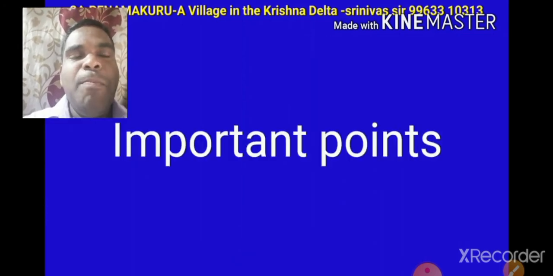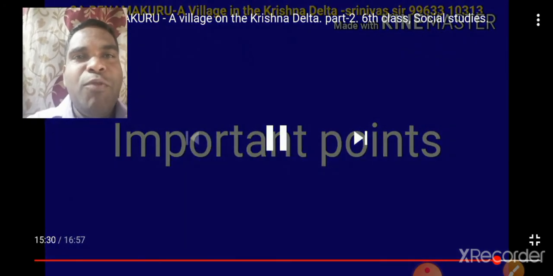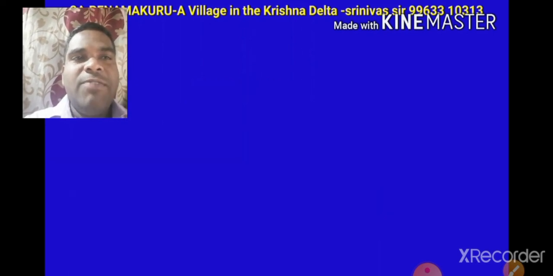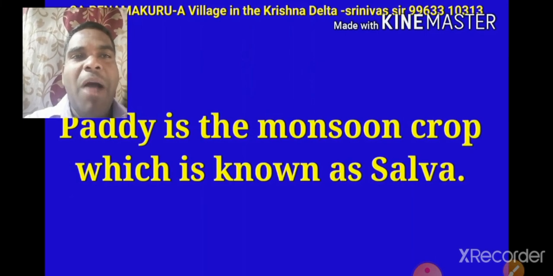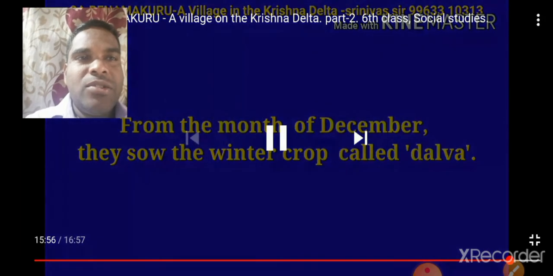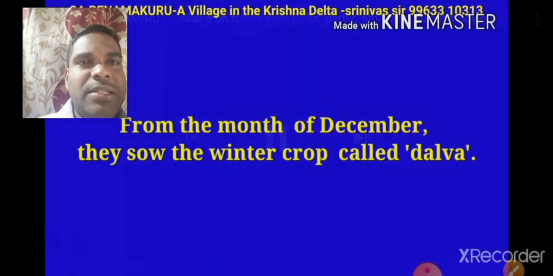Understand children? Important points of this lesson. Before completing this lesson, we have to learn some important points. Cropping seasons: Salva and Dalva. Salva is the Kharif season, Dalva is the Rabi season. Paddy is the main monsoon crop, which is known as Salva. From the month of December, they sow the winter crop, which is called Dalva.